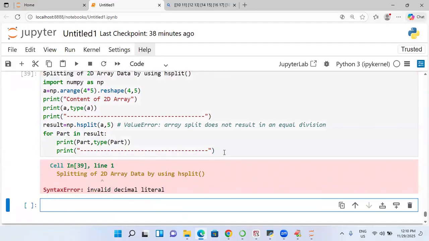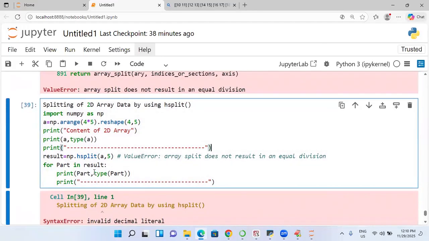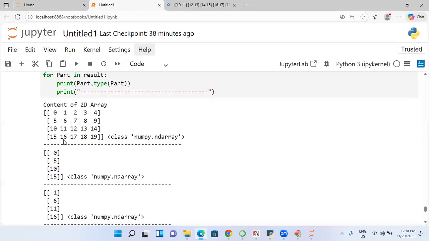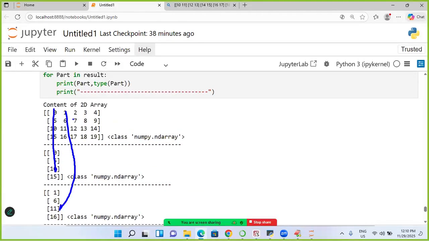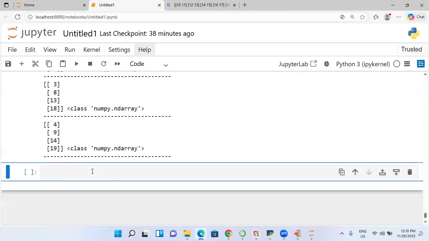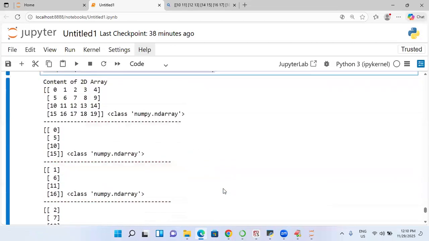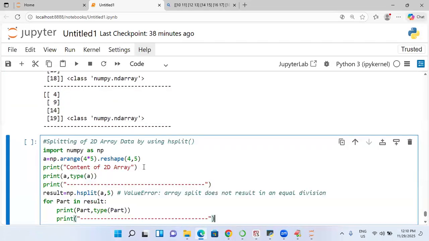So what happens? H split of the first line. Okay, keep a comment. So here I will go for it. This is the first part, this is this one, this one and next to this one, and like this. How many parts are coming? 5 parts are coming. Last and final, I am going to take it. Online students, I hope you are comfortable with this. So there I will write 2 comma 2 comma 10. 2 comma 10. How many columns? 10 columns.